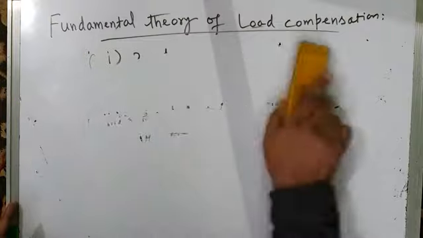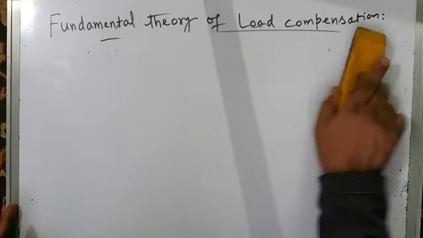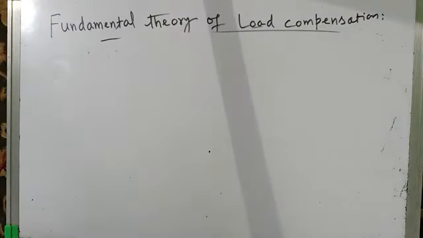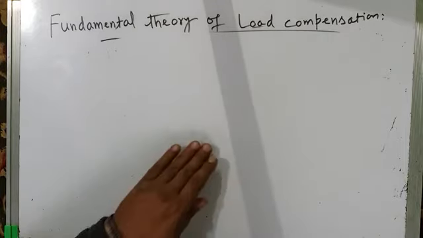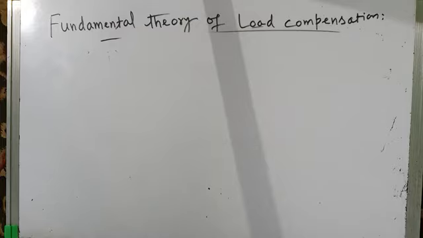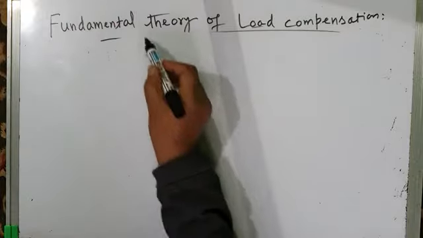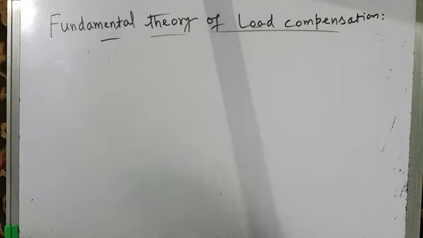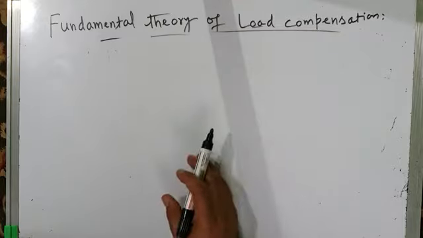Now for compensating the loads against these power quality issues like poor power factor, harmonics, unbalance and DC components, you need compensators. So you have to properly design the compensators. It's not that you just get a compensator and connect it across the load for load compensation.